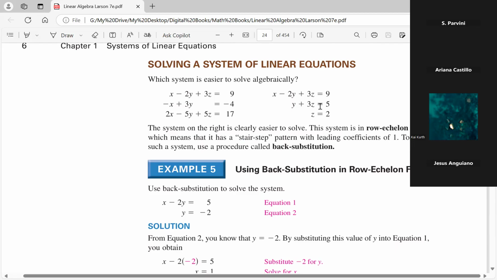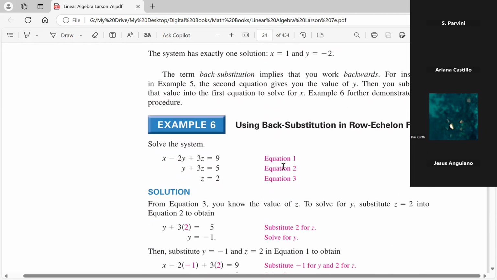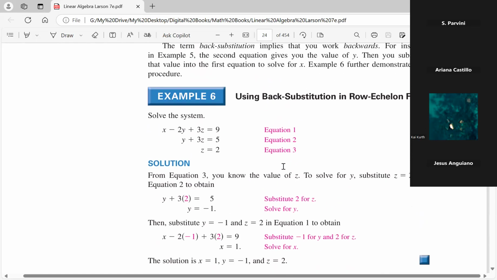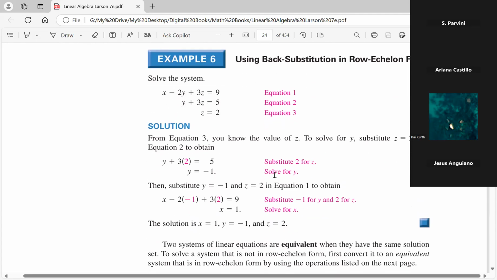Now, we can solve this system using what they call back substitution. And again, we will do that ourselves. I'll show you how. Once you have a row echelon form, the next step is to do a back substitution, and that will solve the system. So the back substitution, when we get done, actually solves the system. So let's see. I want to see if he shows you the steps. He's just showing how the back substitution works, it's really simple too, by the way.